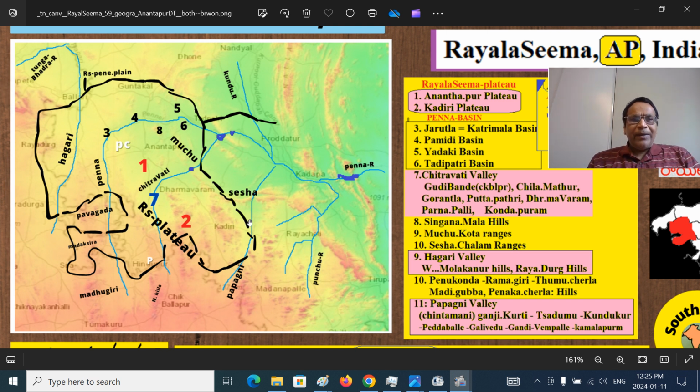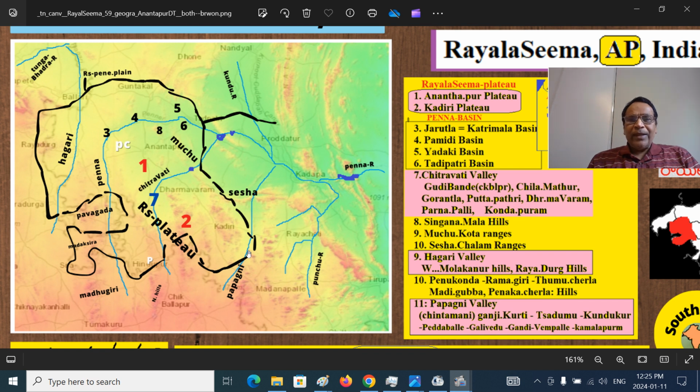Papaghni River almost forms the eastern border of Anantapur district. That is, the Papaghni River comes to the Chintamani area, the Kolar Plateau region, a town's village called Ganjikurti. Then in Anantapur, it comes into the village called Sadumu, then goes to Kundukur.